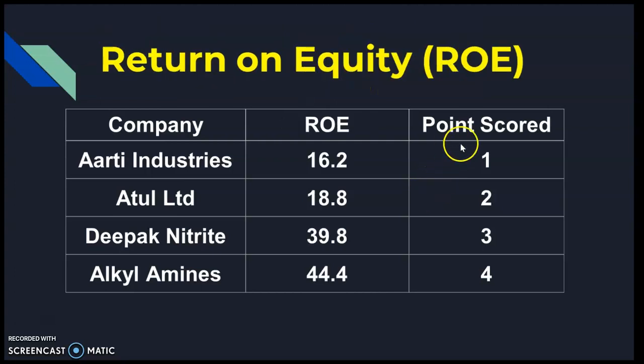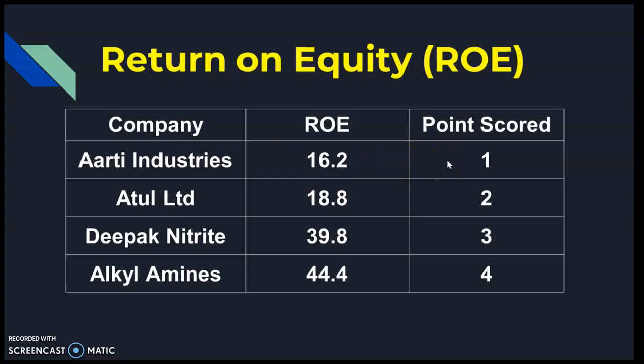Now the next parameter is return on equity, that is, return on shareholders' equity. Again in this list you can see Alkyl Amines at 44.4 percent, therefore 4 points, and Aarti Industries is the lowest with an ROE of 16.2, therefore it will get only 1 point.